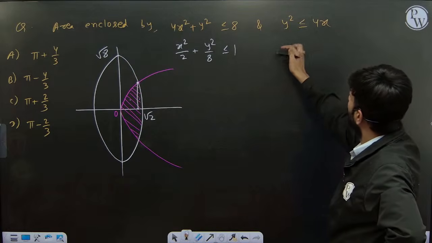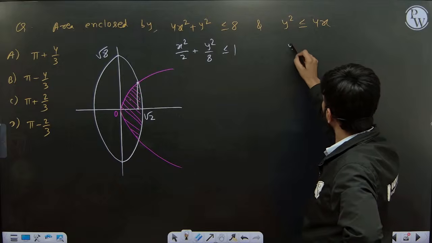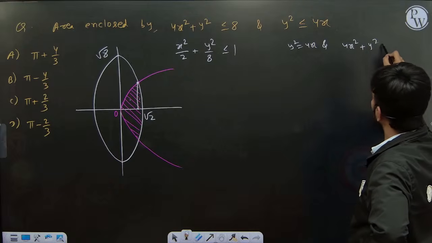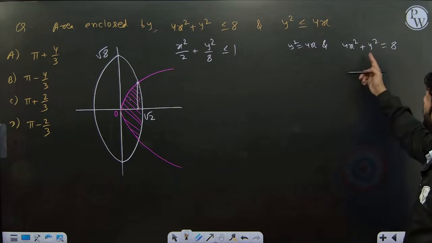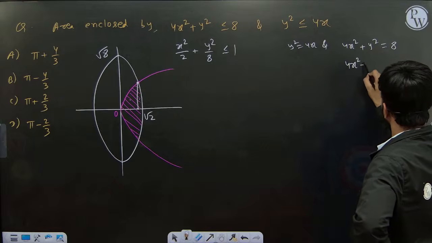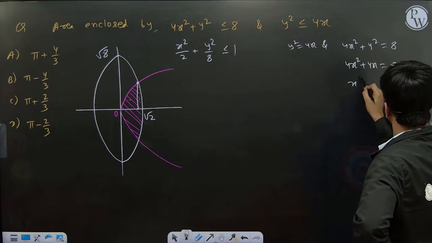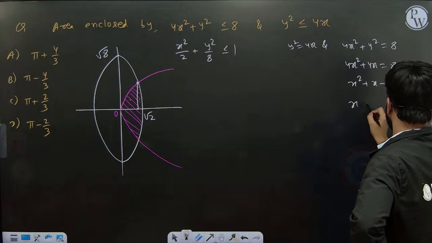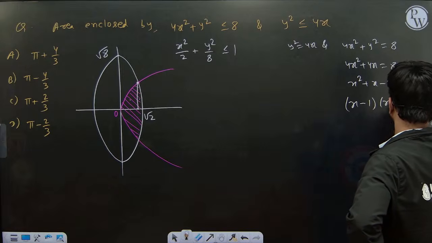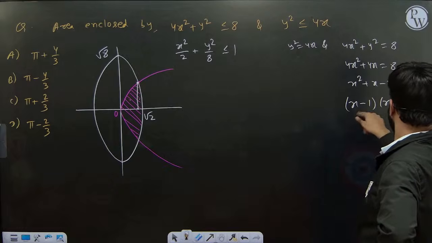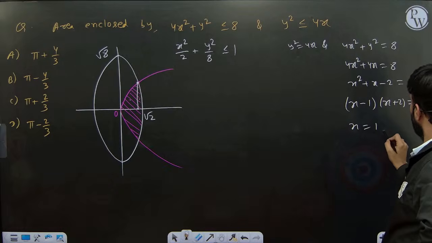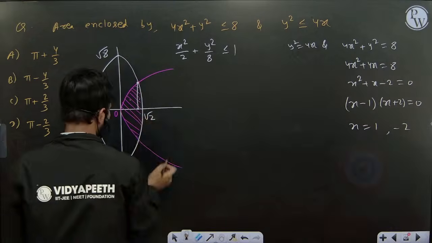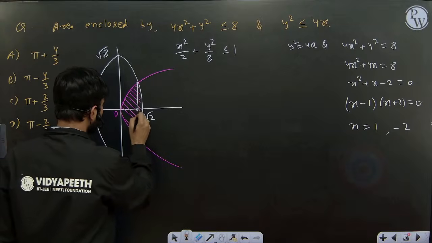Solve both equations. You can assume y square is equal to 4x and 4x square plus y square equal to 8. Put the y square value there, it is 4x. So 4x square plus 4x is equal to 8. X square plus x minus 2 equals 0. By factorization we get x minus 1 into x plus 2. Yes, correct? So we have x value 1 and x value minus 2. Minus 2 is not possible in our case. So this is x equal to 1.